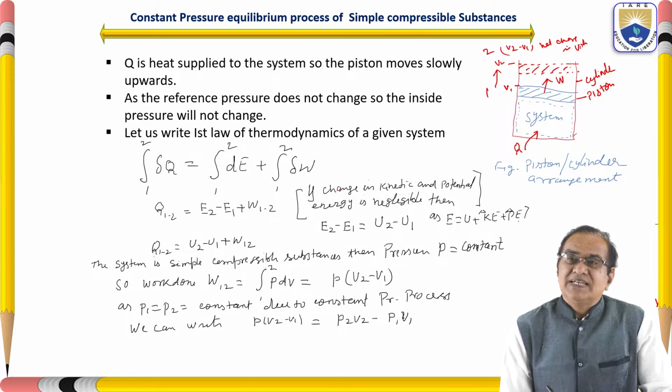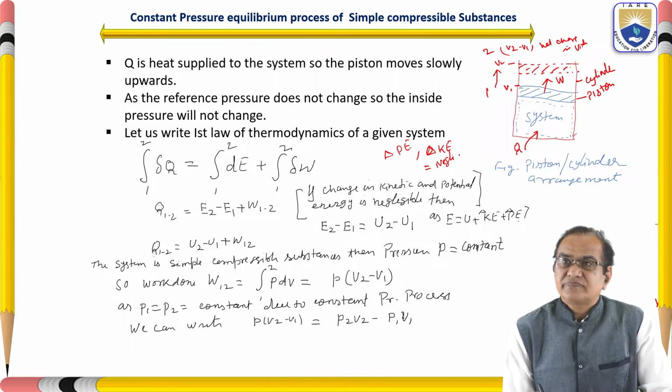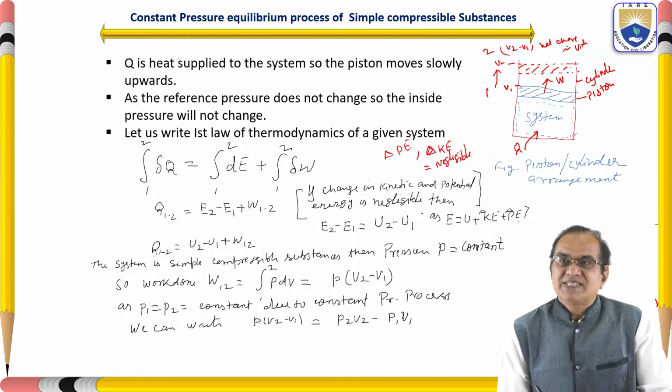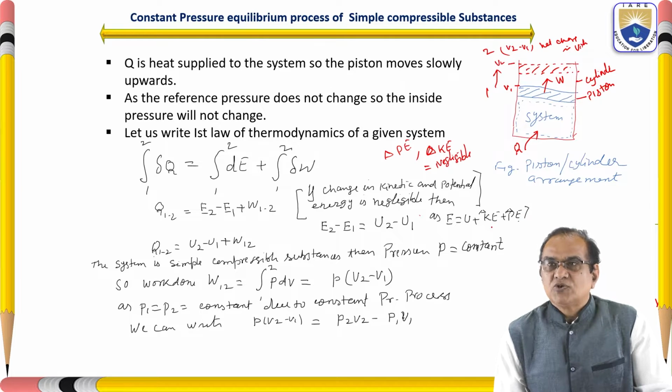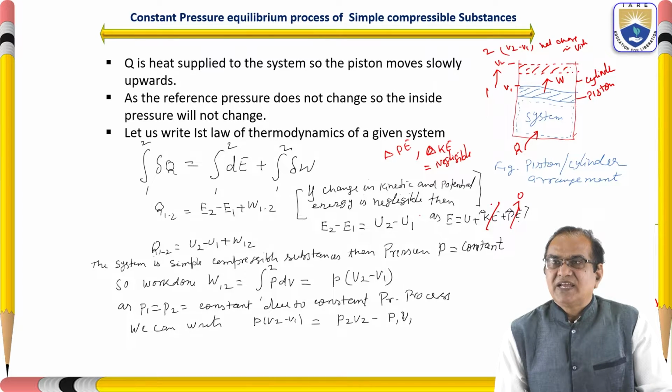If the changes in kinetic and potential energy, delta KE and delta PE, are both negligible, then E2 minus E1 is equal to U2 minus U1, because only the internal energy remains. E is equal to U plus kinetic energy plus potential energy, and these we assume negligible, that is 0.